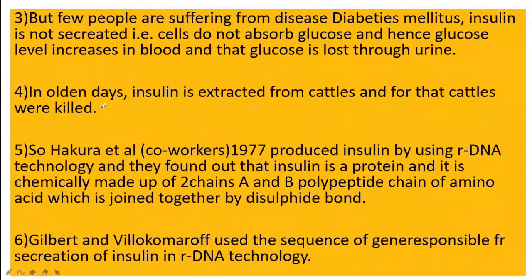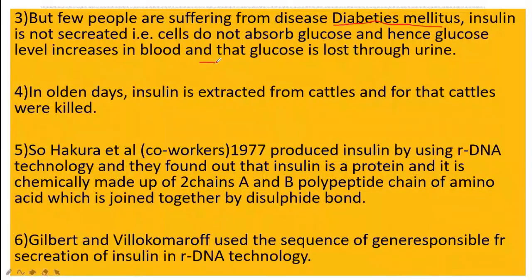Now, see what happens here. Few people suffer from a disease called diabetes mellitus. You are well aware of this disease. What happens in this disease? Insulin is not secreted at all. Insulin not being secreted means cells do not absorb the glucose. Who is motivating the cells to absorb the glucose? Naturally, insulin. If insulin is not secreted, glucose will not be absorbed. If glucose is not absorbed, it will stay in the bloodstream, which is not good at all, and the glucose will be lost through urine.